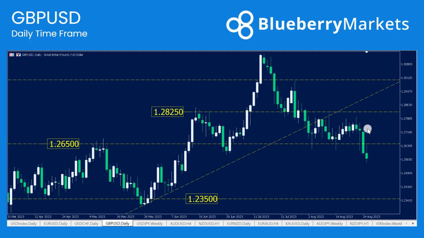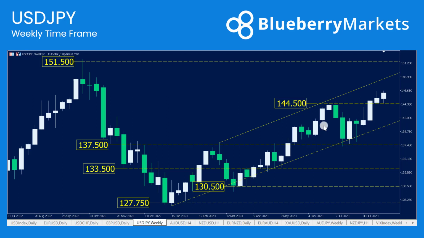A breach back above 1.2650 would obviously mean that maybe that downside isn't playing out anymore, and that we could see higher prices. Finally then, on US dollar yen, we've had a couple of weeks of range going on. If we look at the candlesticks on the weekly, they are quite low in range considering what we've seen in the past, and the fact that we're trading between 144.50 and 146.50 at the moment